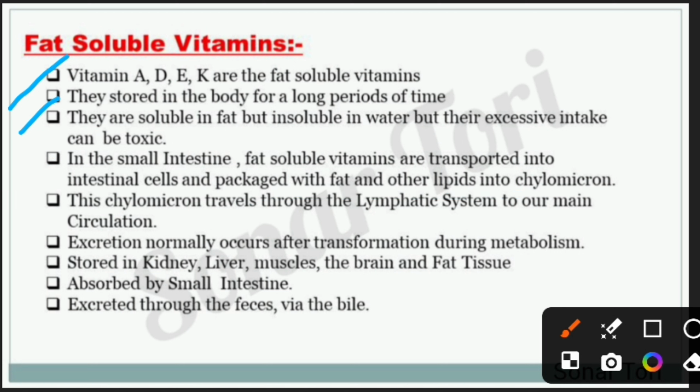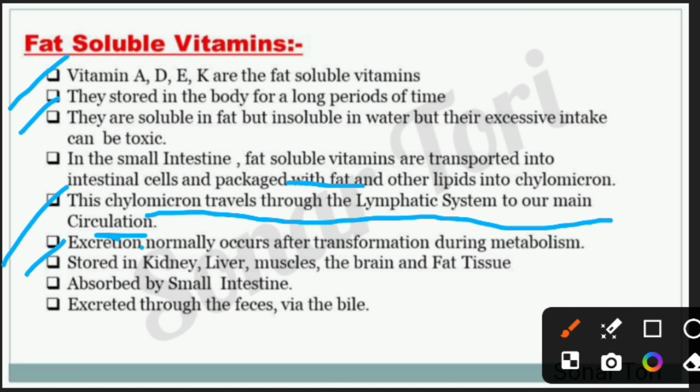Then this chylomicron travels through the lymphatic system to our main circulation, and is then stored in liver and adipose tissue, and our body uses it as per requirements.